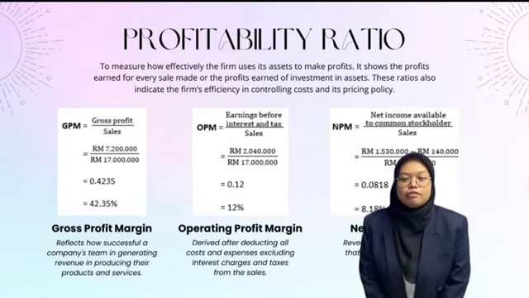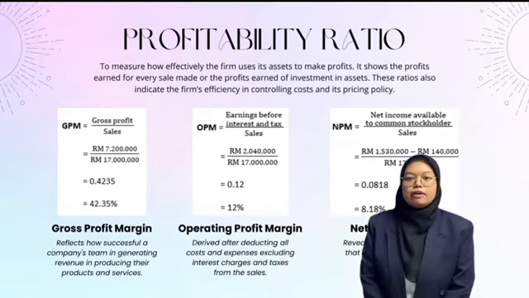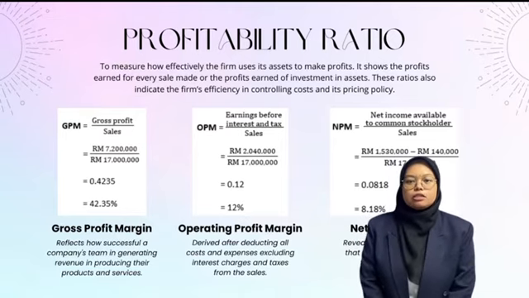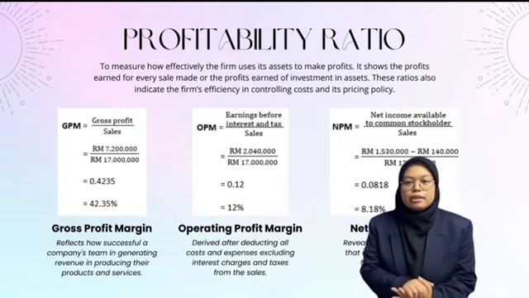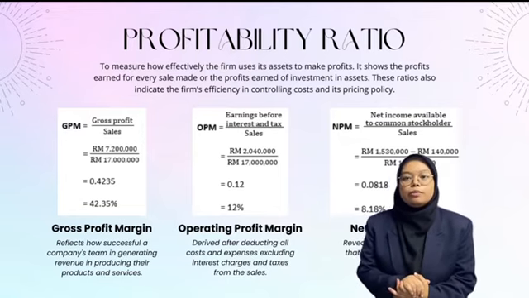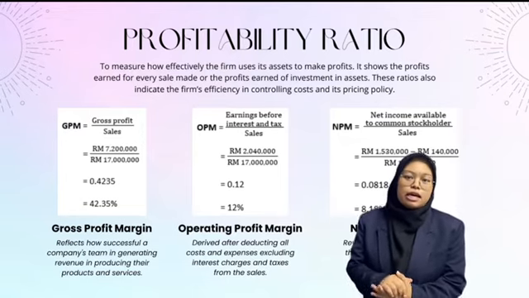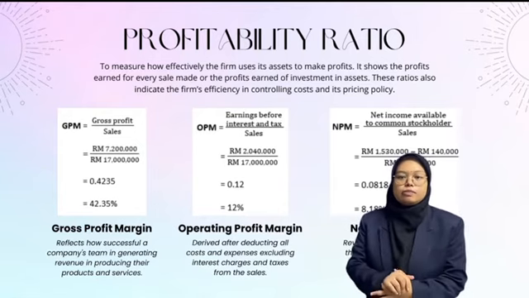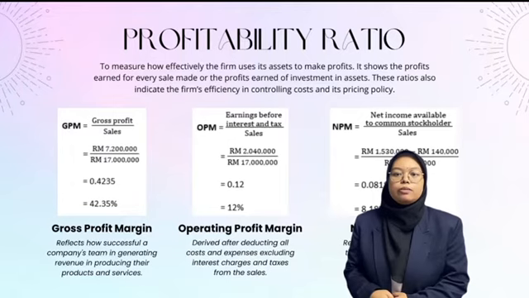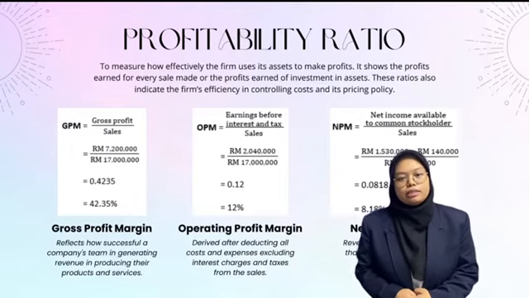Secondly, operating profit margin, OPM. OPM is derived after deducting all costs and expenses, excluding interest and charges and taxes from the sales. It shows Hikmat Bati Berhad making a lower operating profit margin than industry average. To improve the OPM, Hikmat Bati Berhad can reduce the cost of sales and operating expenses because the higher the operating profit margin, the higher the profitability.